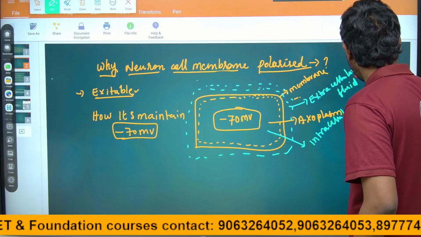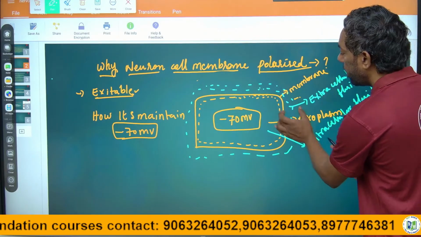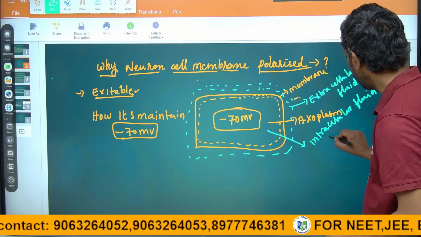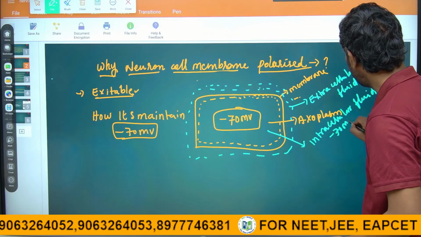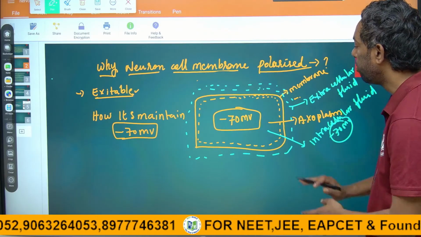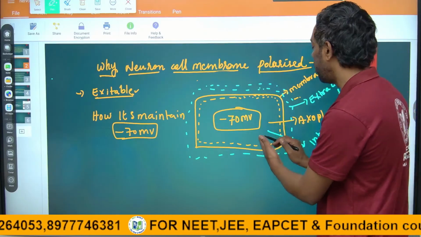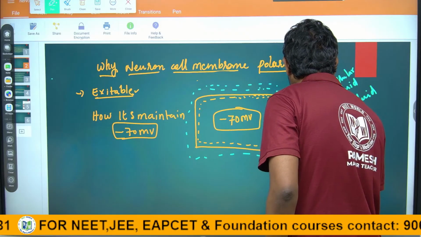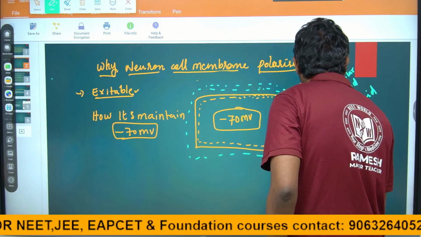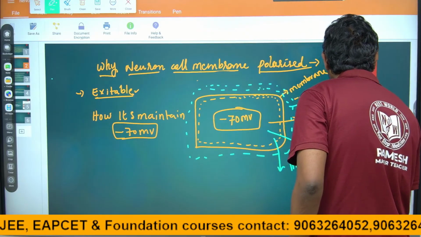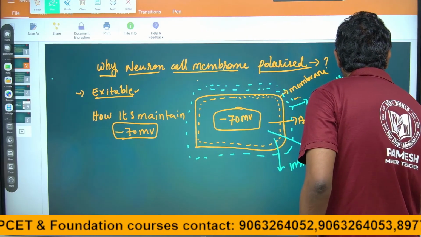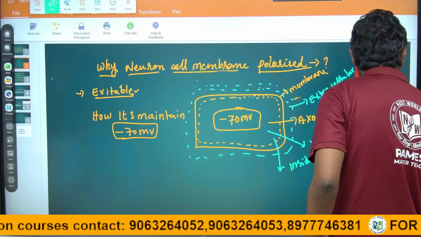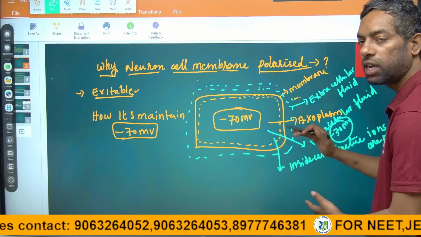As compared with extracellular fluid, the intracellular fluid is -70 millivolts. How is it maintained? Negative ions are more inside the cell as compared with outside.